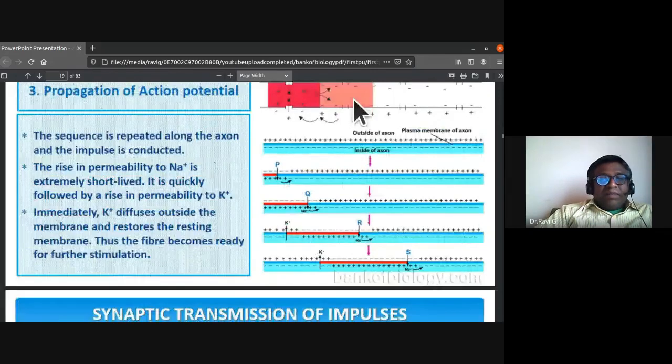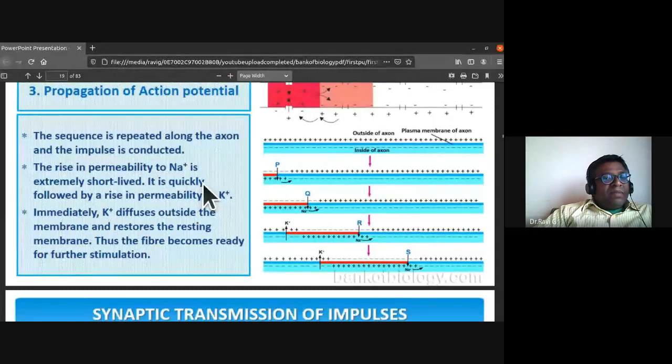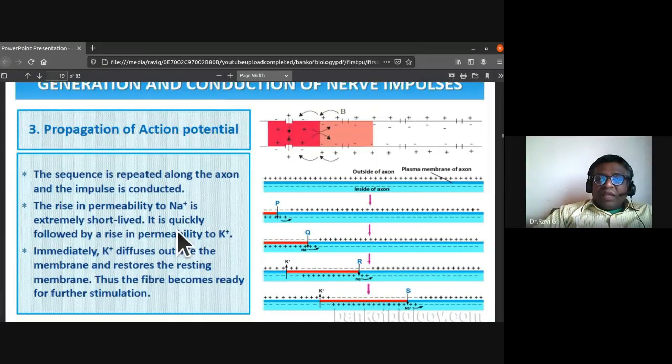The sequence is repeated along the axon and the impulse is conducted. The rise in permeability to sodium ion is extremely short-lived. It is quickly followed by a rise in permeability to potassium ion. So the rise in permeability to sodium ion is very short-lived. It is immediately replaced by a rise in permeability to potassium ion.